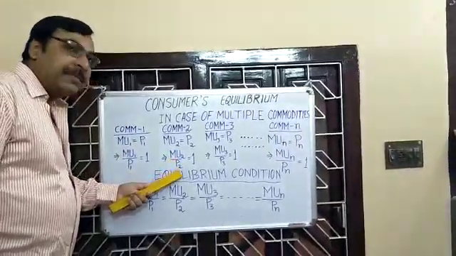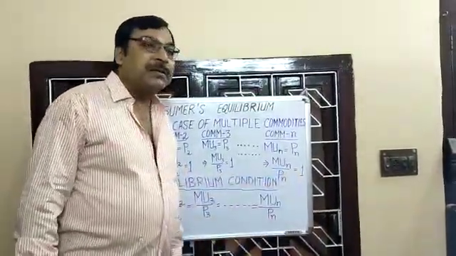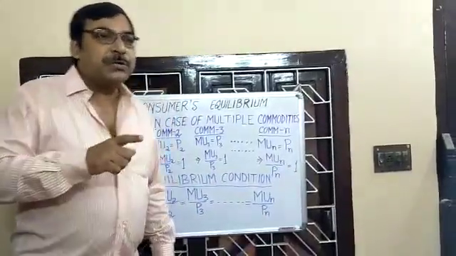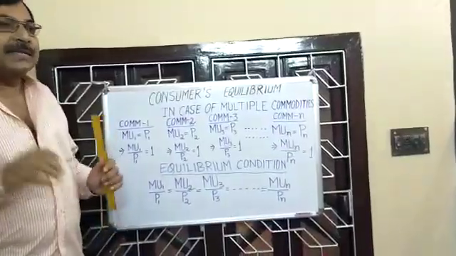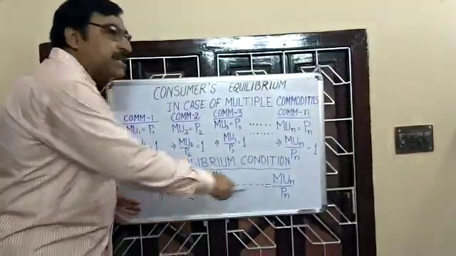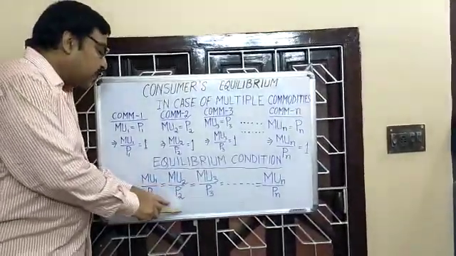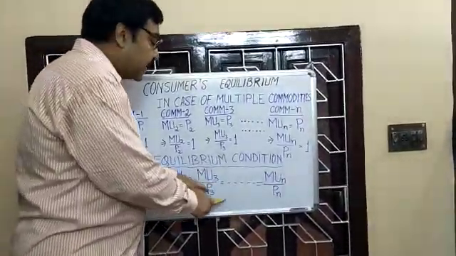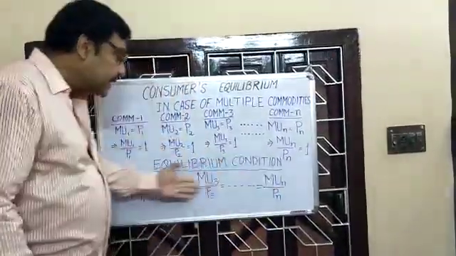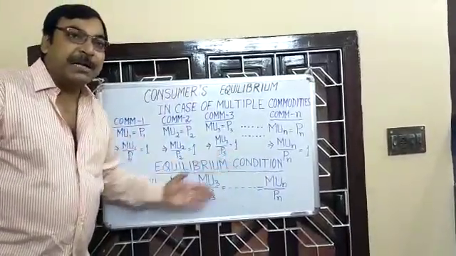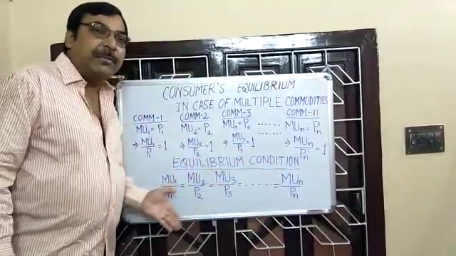So if all the ratios of marginal utility and price are equal to 1, we can say the ratios themselves are equal to each other. MU1 by P1 must be equal to MU2 by P2, must be equal to MU3 by P3, and at last it must be equal to MUn by Pn. This is the equilibrium condition in case of multiple commodities. If there are n number of commodities, this is the equilibrium condition.